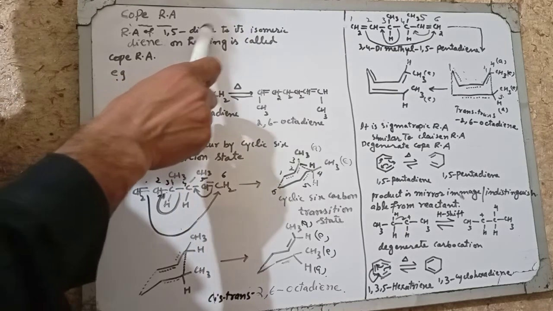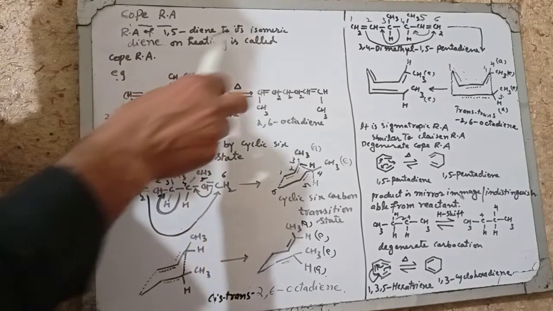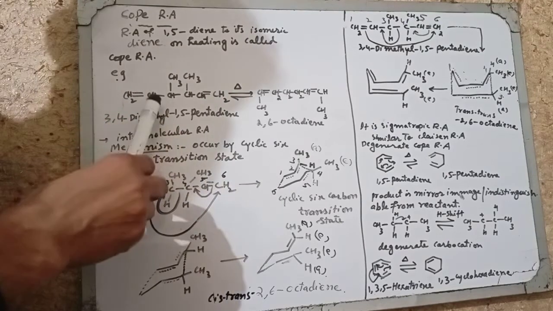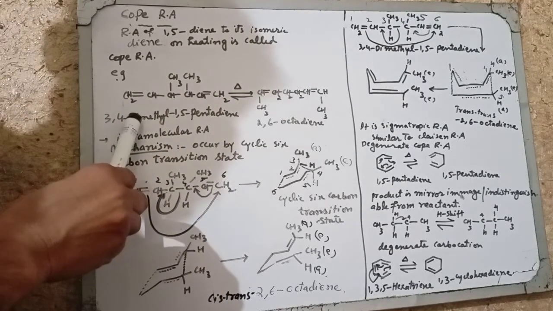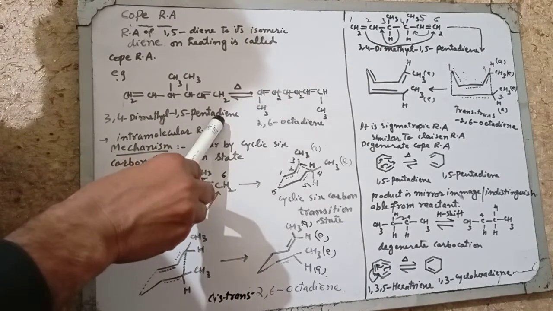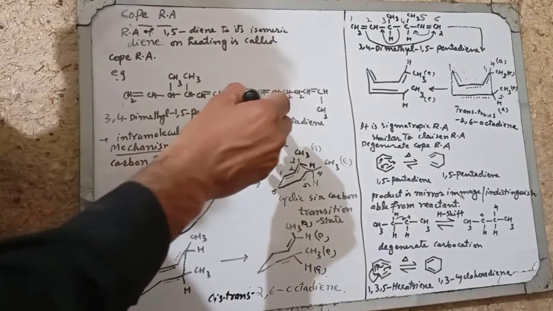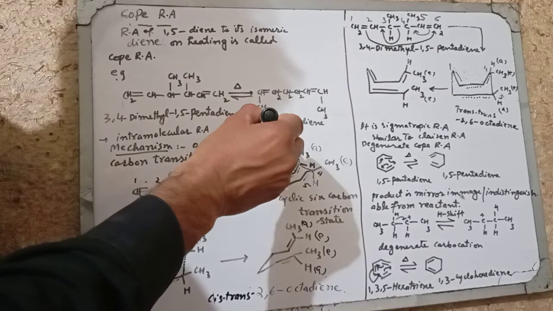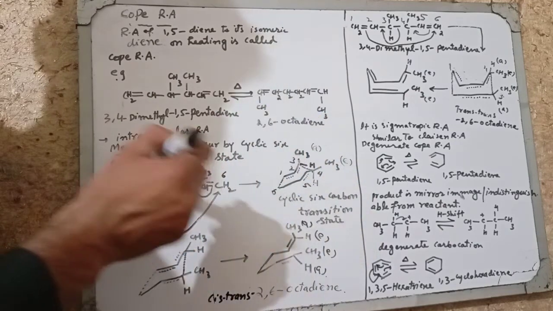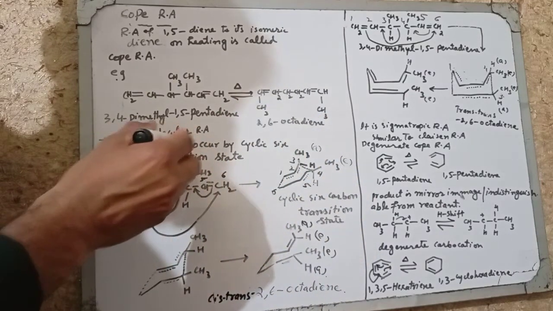Rearrangement of 1,5-diene to its isomeric diene on heating is called Cope rearrangement. Like this, a 3,4-dimethyl-1,5-hexadiene will give the rearranged product, where the methyl groups are rearranged, and it will give the 2,6-octadiene. This is the intramolecular rearrangement.